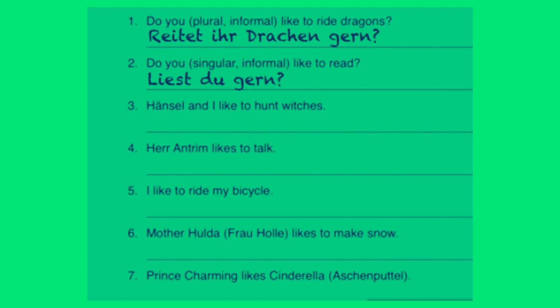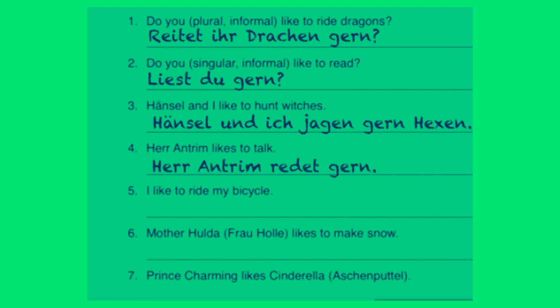Hänsel and I like to hunt witches. The verb to hunt is jagen, so we would say, Hänsel und ich jagen gern Hexen. Herr Antrim likes to talk, as you can tell by watching this video. Herr Antrim redet gern. Reden is the verb to talk, and therefore we just conjugate that to go with the Herr Antrim in the sentence, and then put gern at the end. I like to ride my bicycle. Ich fahre gern Rad. I like to ride bicycle.